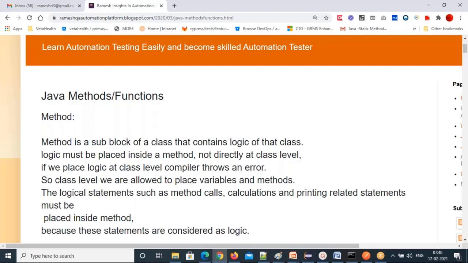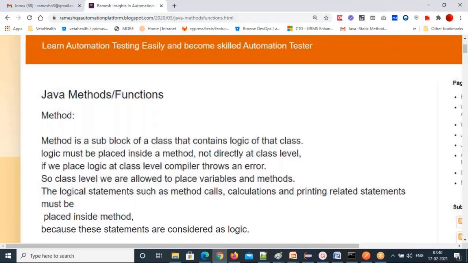Logic must be placed inside a method body, not directly at the class level, not directly above the methods. So the logic must be placed inside the method body only. If you place the logic at class level, or anywhere other than inside a method body, you will get a compile time error.